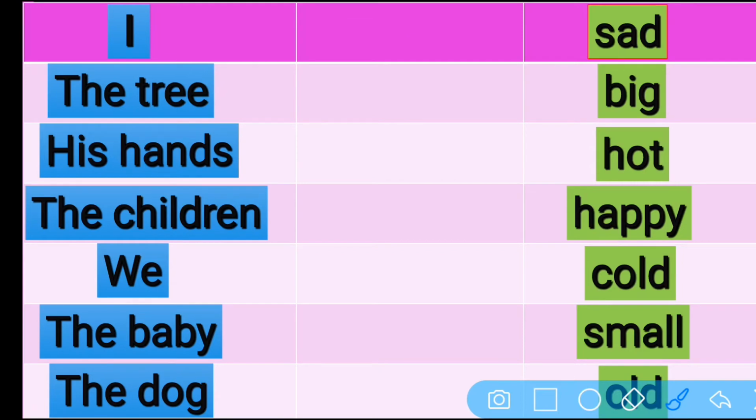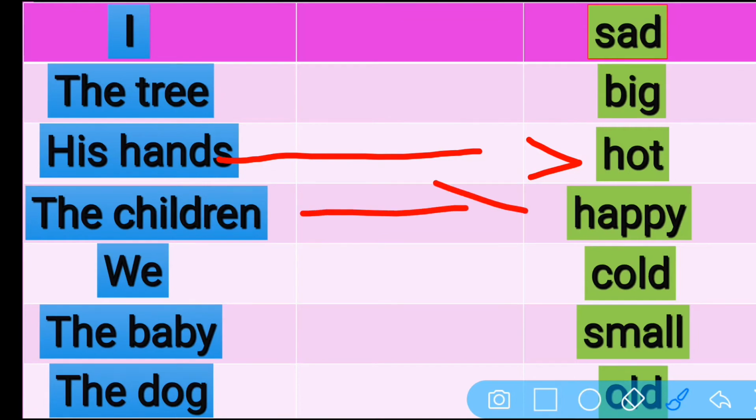Which one is correct? And then the tree. The tree is a thing, right? And there's only one. I did not say trees. Look, the tree means only one. The tree dash big. His hands dash hot. His hands here talk about two hands, okay? The children dash happy.